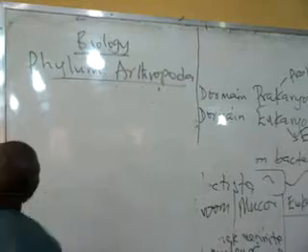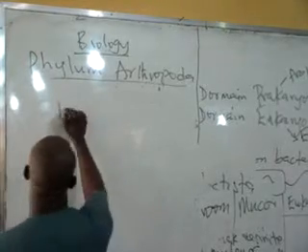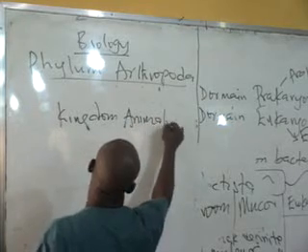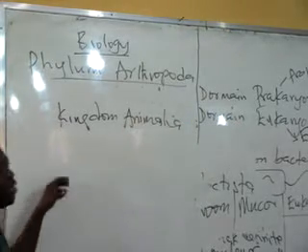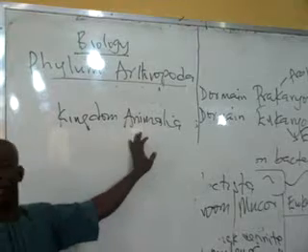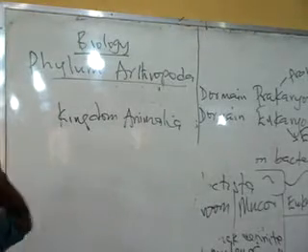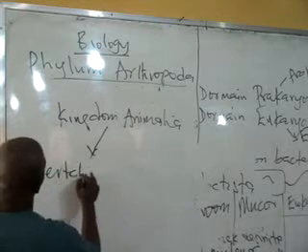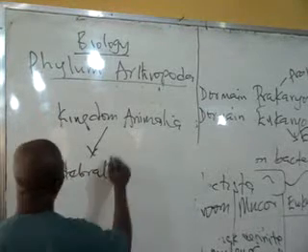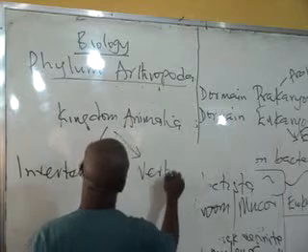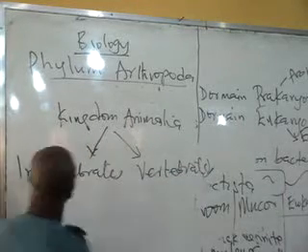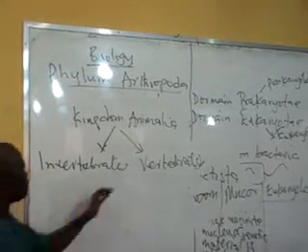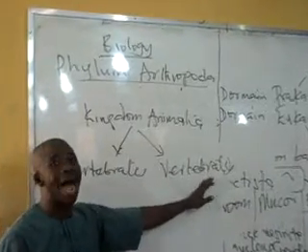This kingdom Animalia is divided into two main groups. The first one are the invertebrates, and the second one are the vertebrates. So we all know that invertebrate refers to animals without backbone, and the vertebrate refers to animals with backbone.